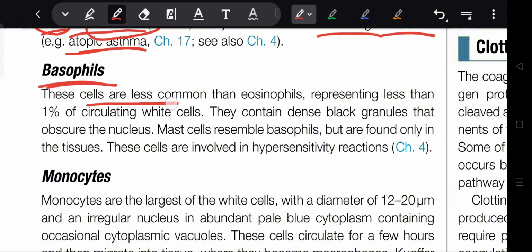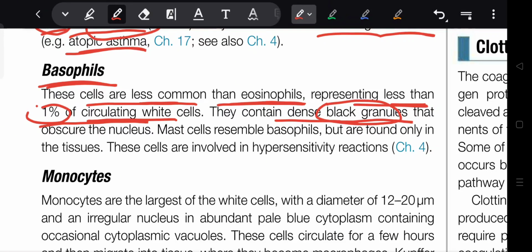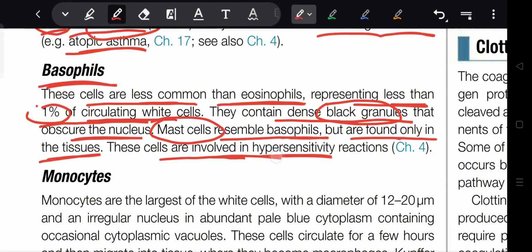Basophils are less common than eosinophils, representing less than 1% of circulating white cells. They contain dense black granules that obscure the nucleus. Mast cells resemble basophils but are found only in the tissues. These are involved in hypersensitivity reactions.